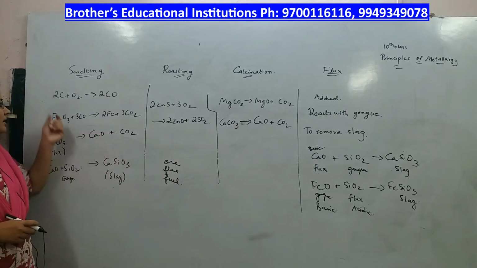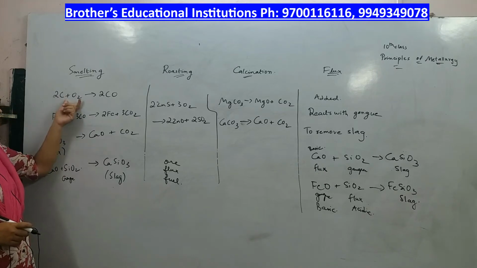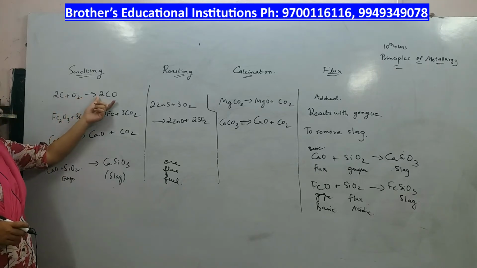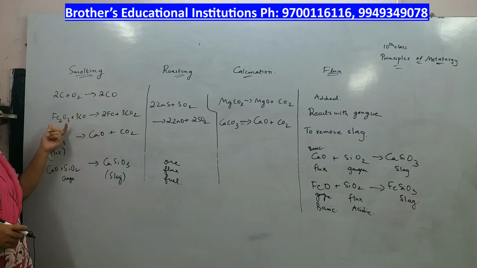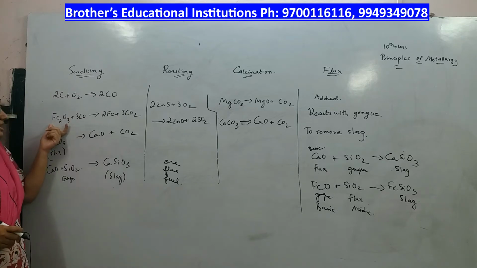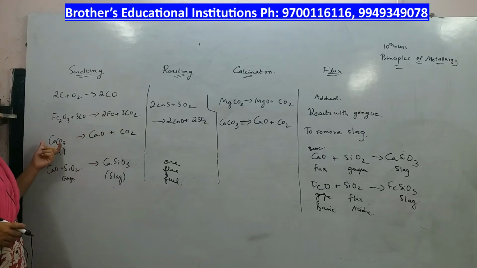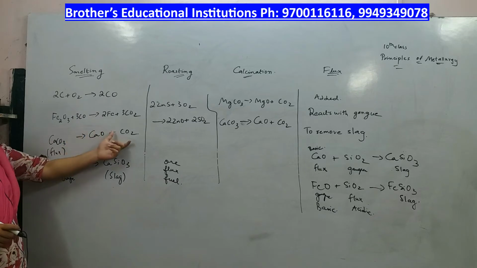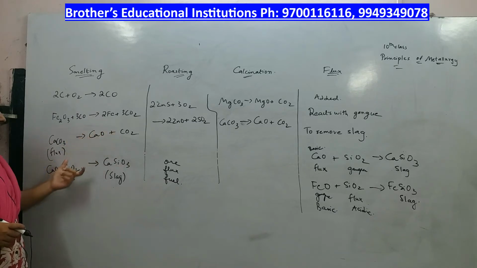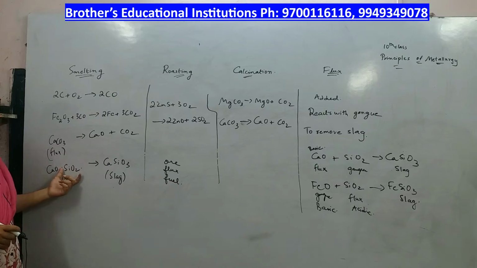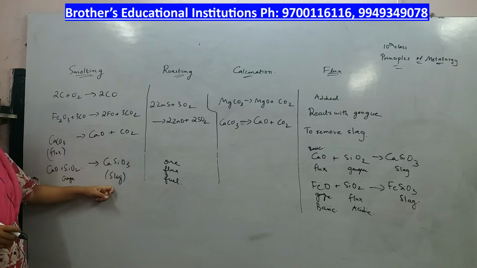For example, C plus O2 is the fuel, it gives rise to CO, that is carbon monoxide. This carbon monoxide reacts with iron oxide to give you iron plus CO2. Now the flux that we added here is CaCO3. On heating it will become CaO plus CO2. This CaO will react with the gangue that is present in the ore. Now CaO plus SiO2 gives rise to CaSiO3, which is slag.